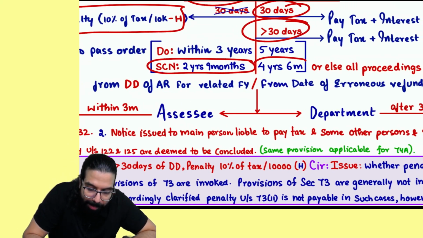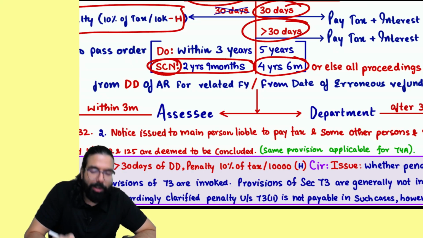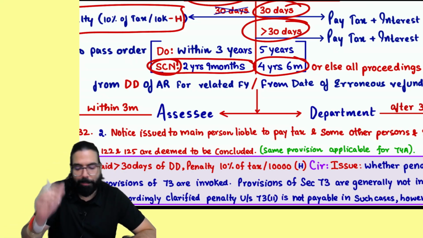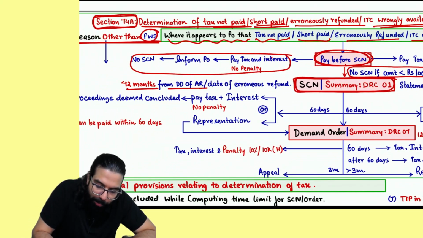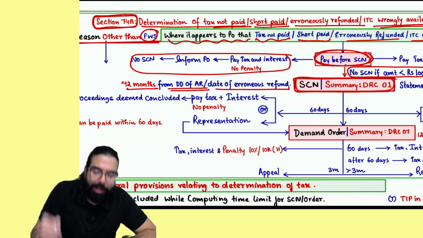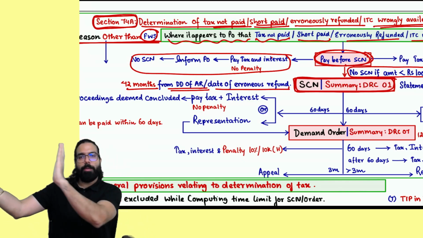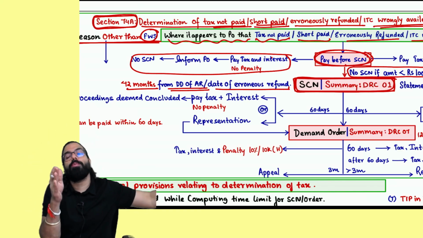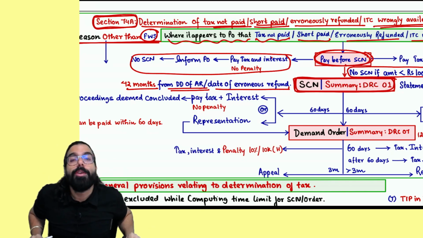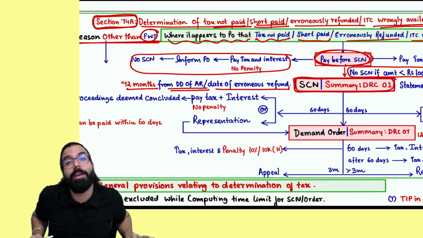Yes, sir, we remember. Now they have told us that for show cause notice, fraud or non-fraud case, there is one time limit only, and they have given the time limit as 42 months from the due date of annual return or the date of erroneous refund. Sir, whichever year it is, within 42 months from that year's annual return, fraud or non-fraud case, they will give you the demand order. I hope this point is clear. Yes, sir, this point is clear. Sir, 42 months from the due date of annual return.